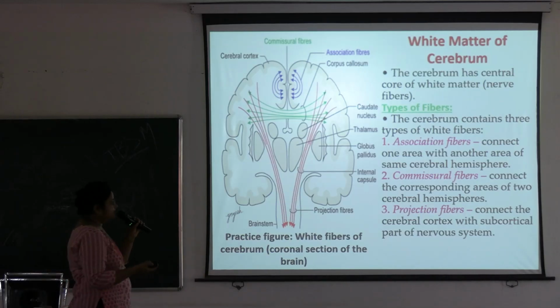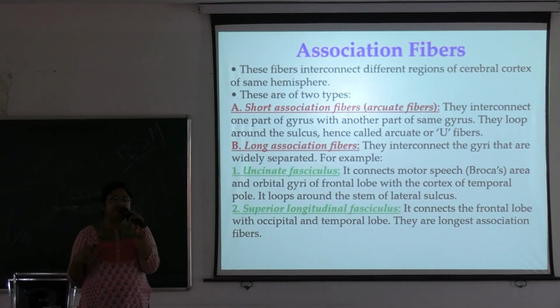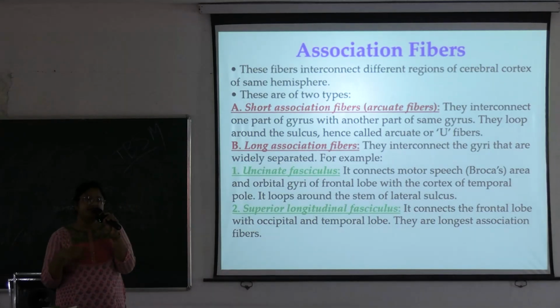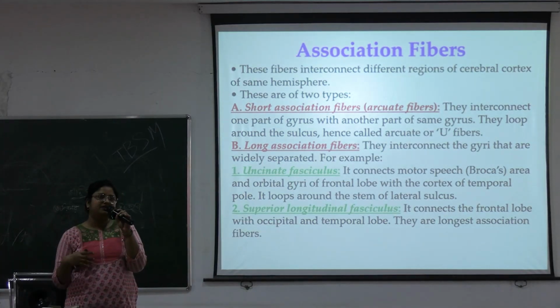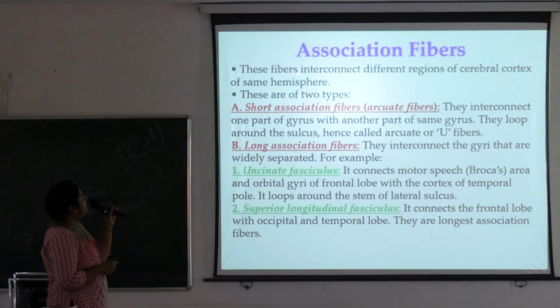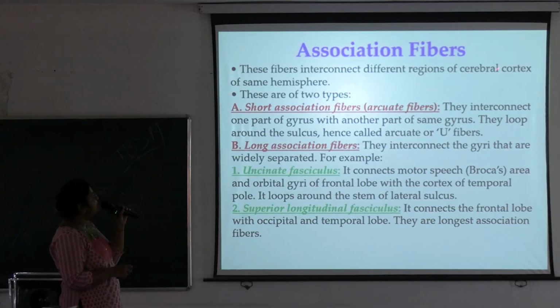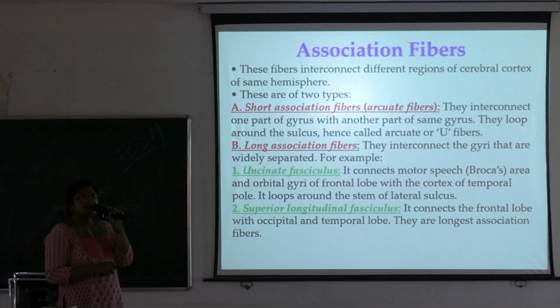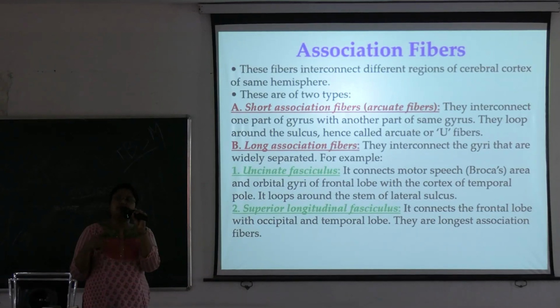Okay. Next. So first we will discuss the association fiber. So today we will discuss the two types and next day we will discuss the third one. Okay, association fiber and commissural fiber. Okay, so association fibers, these fibers interconnect between different regions of cerebral cortex of the same hemisphere. So you remember association fibers lie within the same hemisphere. Don't cross in between two hemispheres.